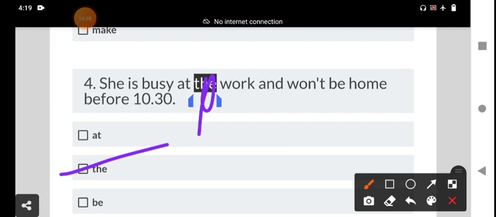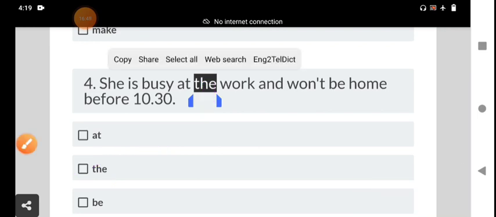She is busy at work and won't be, means will not be, home before 10:30. That is the right answer. We delete the second option. That is, the second option is the right answer.